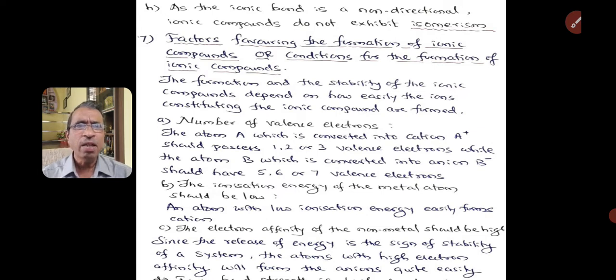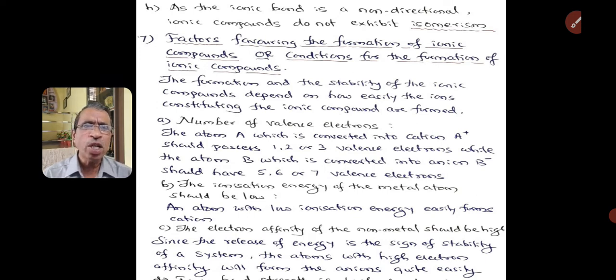The atom A, which is converted into cation, should possess 1, 2 or 3 valence electrons, while the atom B, which is converted into anion, that is B minus, should have 5, 6 or 7 valence electrons. If the atom is having 5 valence electrons, it tries to take 3 electrons to attain octet. If it is having 6 valence electrons, it tries to take 2 electrons. Similarly, if the atom is having 7 valence electrons, it tries to take 1 electron to attain octet.